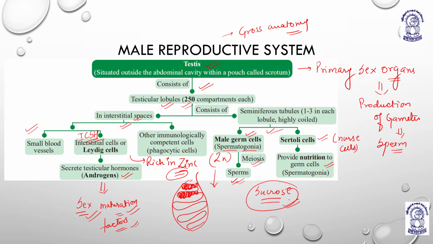It needs a high amount of sucrose, a good amount of lactate. Okay, that's why the sugar levels cannot be compromised anyhow, right? So these Sertoli cells provide nutrition to germ cells. Okay, so this nutrition helps in the formation or the synthesis of sperm.